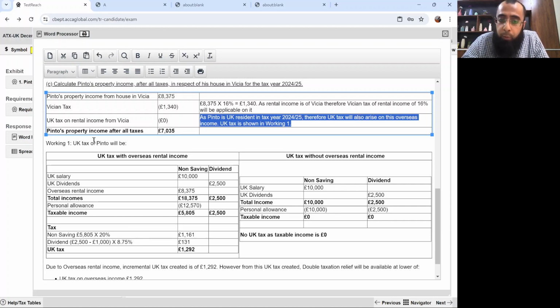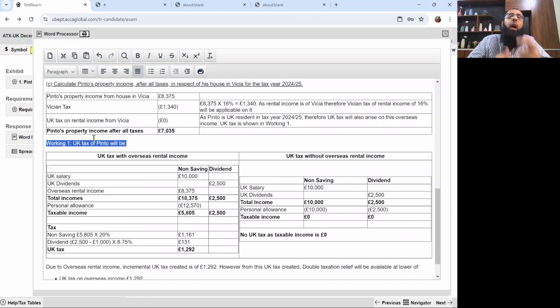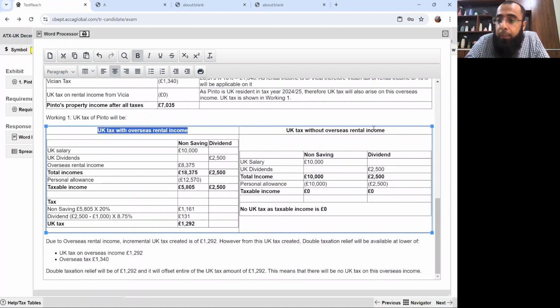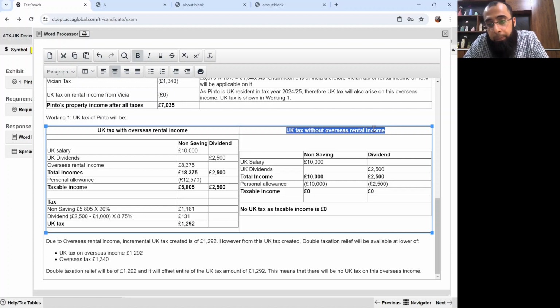Now let's look at the UK tax. Now, how will we identify the UK tax? Because we are talking about this rental income only. We are not interested in its total tax. We are talking about this rental income only. So what we have to do is compute the UK tax with overseas rental income and without overseas rental income.